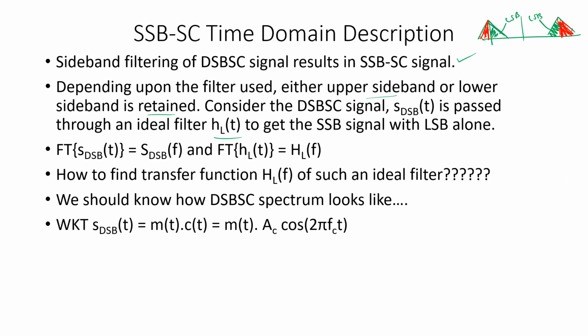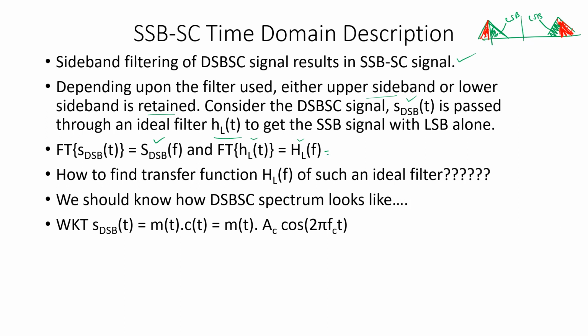I'll call the DSBSC signal s_DSB of t. Normally we used to call it only s of t, but now as I have to differentiate between s_DSB and s_SSB, this subscript will help us. So the Fourier transform of s_DSB of t will be capital S_DSB of f, and the Fourier transform of HL of t will be capital HL of f.